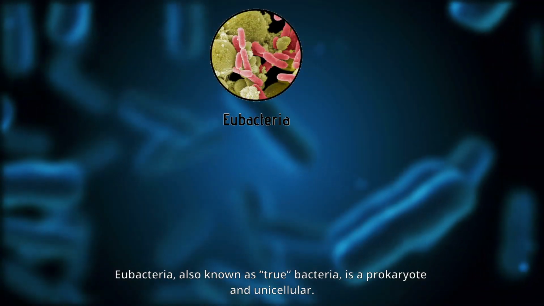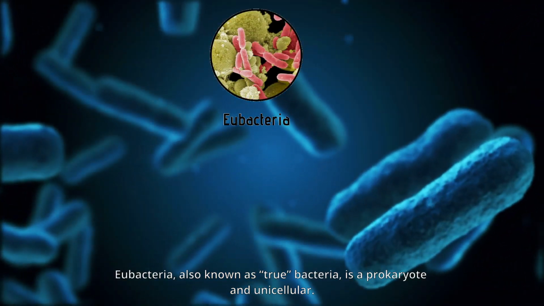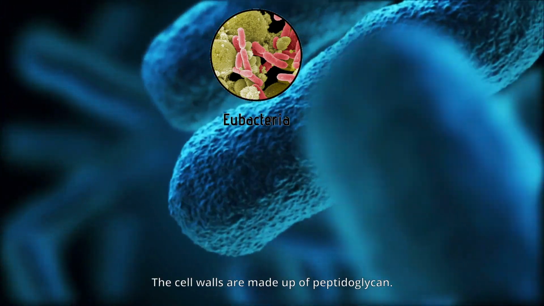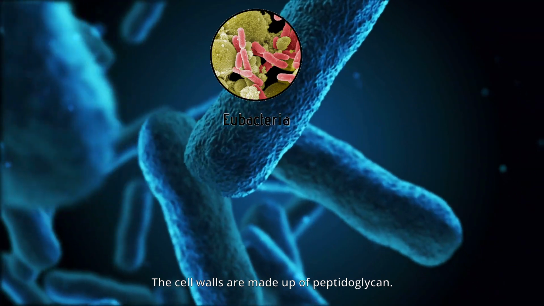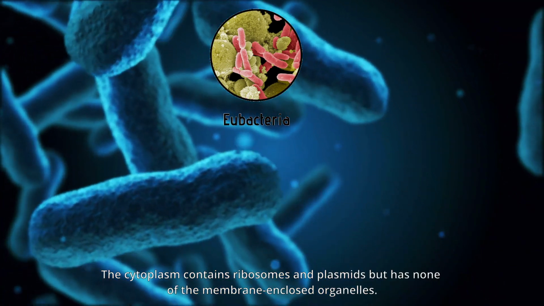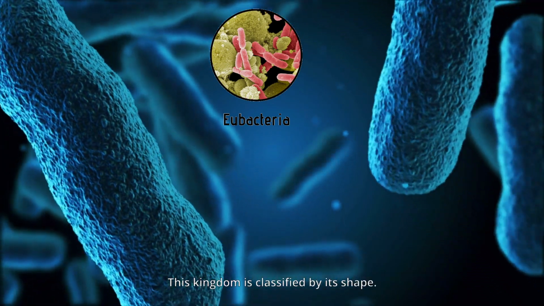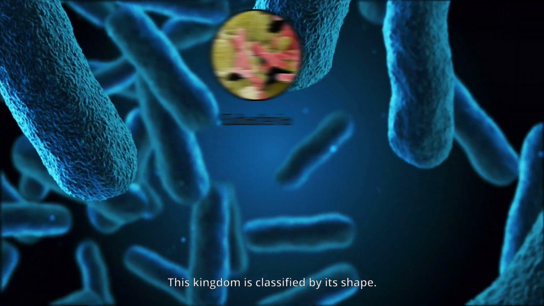Eubacteria, also known as true bacteria, is a prokaryote and unicellular. It can either be autotroph or heterotroph. The cell walls are made of peptidoglycan. The cytoplasm contains ribosomes and plasmids but has none of the membrane-enclosed organelles. This kingdom is classified by its shape.